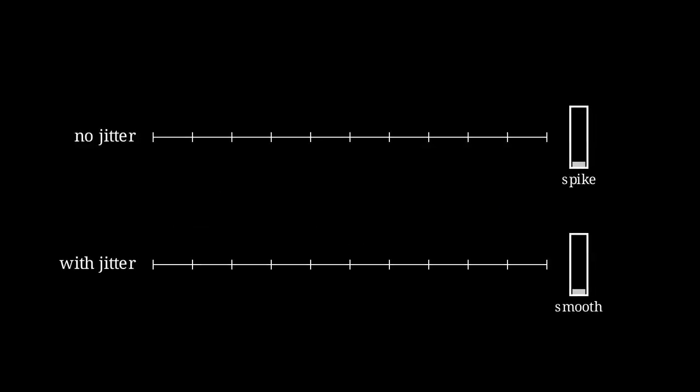Jitter is the second fix, and it is the part people skip too often. If every client backs off for the same amount of time, they all wake up together and slam the service again. Jitter adds randomness to the wait. Instead of retrying at the exact same second, clients retry across a small window of time. The total work might be the same, but the arrival rate becomes smoother, and smoother traffic is much easier for the downstream service to survive.